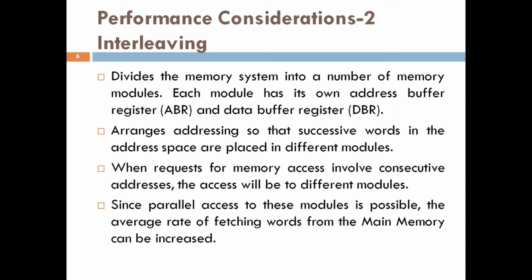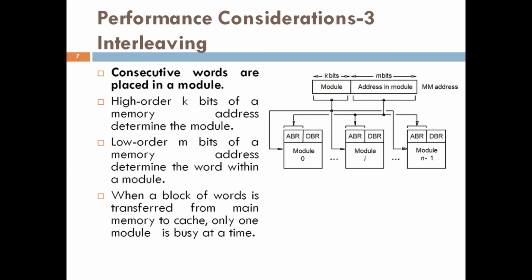Hence, the aggregate rate of transmission of words to and from the main memory system can be increased. How the individual addresses are distributed over the modules is very critical in determining the average number of modules that can be kept busy as